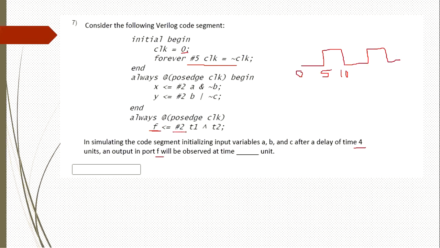Here they have specified some delay of #2. So T1 XOR T2 we need to consider. But in the code there is no T1 and T2. There is no T1, T2 expression here. We have expression for X and Y. So at the passage of the clock this statement is going to be executed. The first positive edge of the clock will appear at 5 time units. Since it has a #2 delay, after 2 time units from 5 time units, that is at 7 time units, the value of F will be updated. So the answer will be 7.